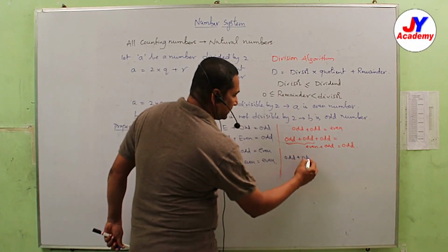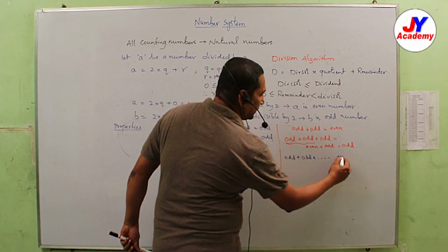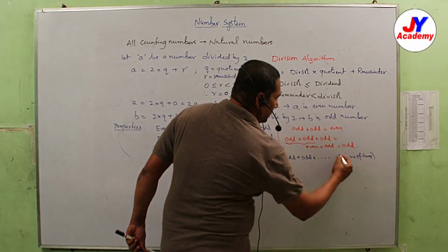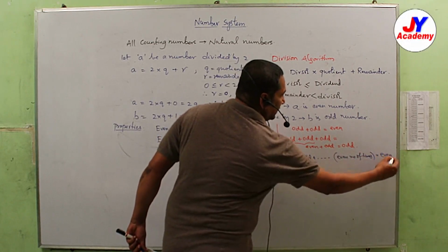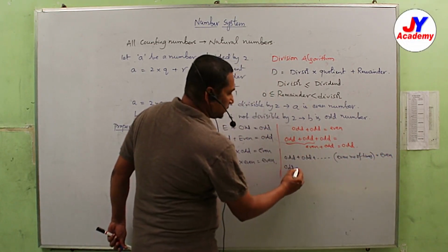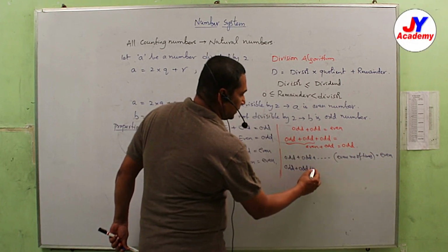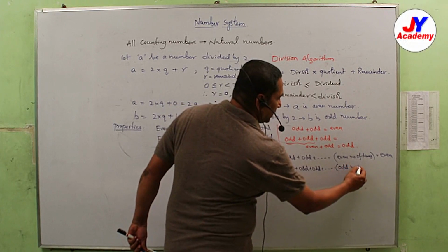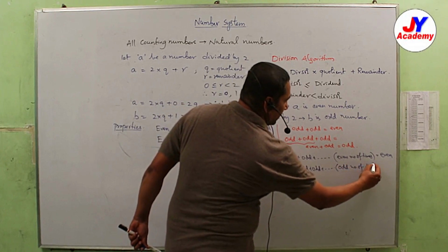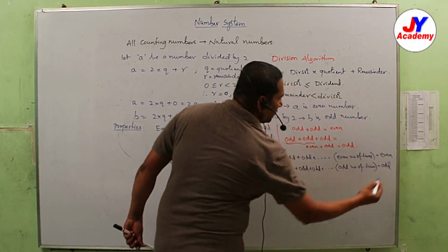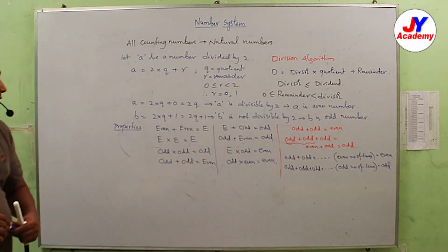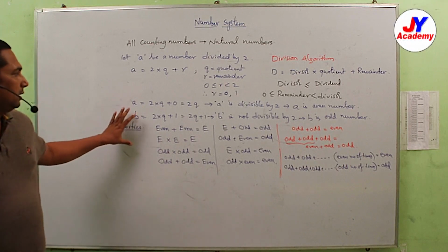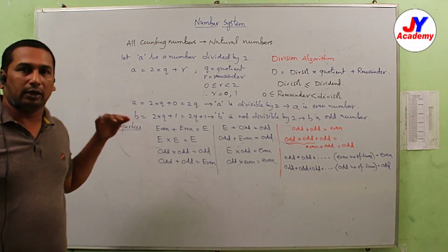Odd plus and so on, an even number of times, the result is even. Suppose odd plus and so on, an odd number of times, that is odd. So these are a few properties regarding even and odd.